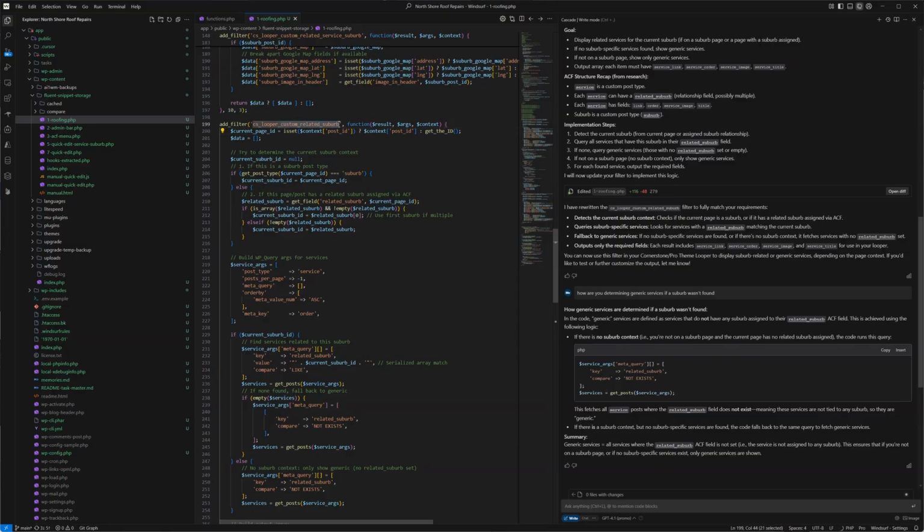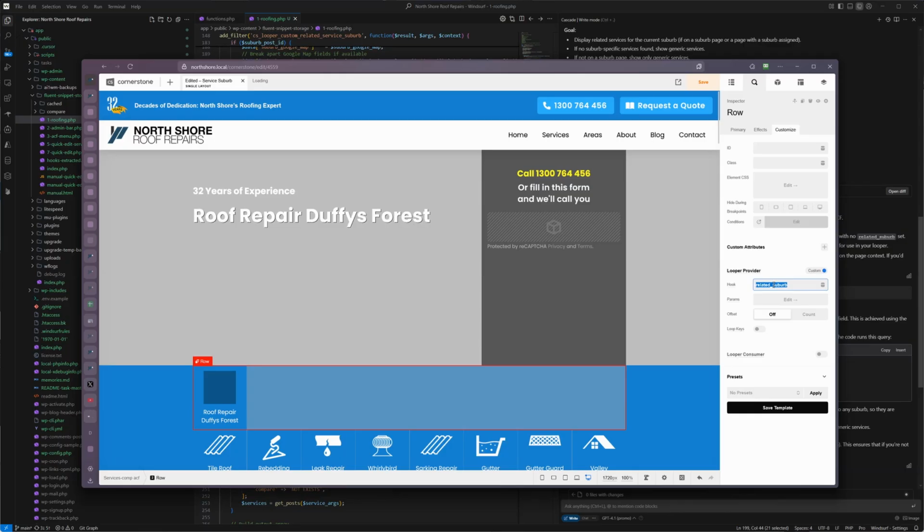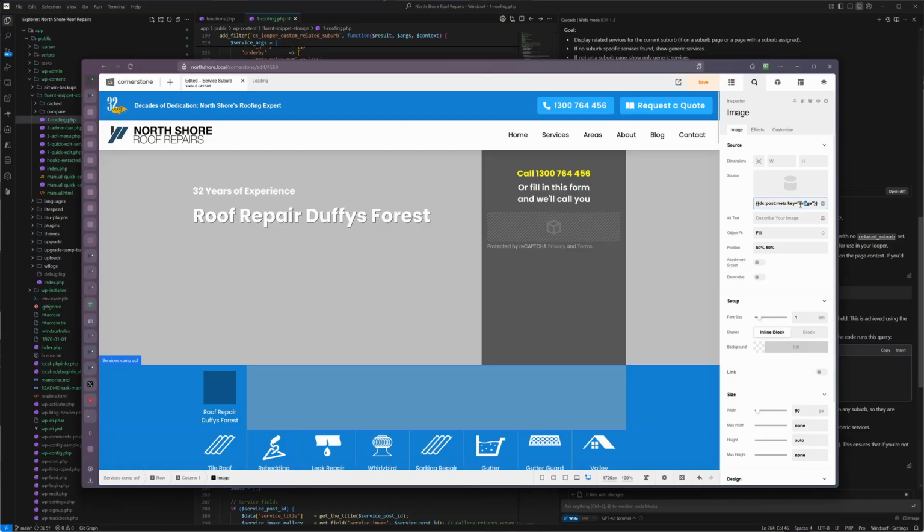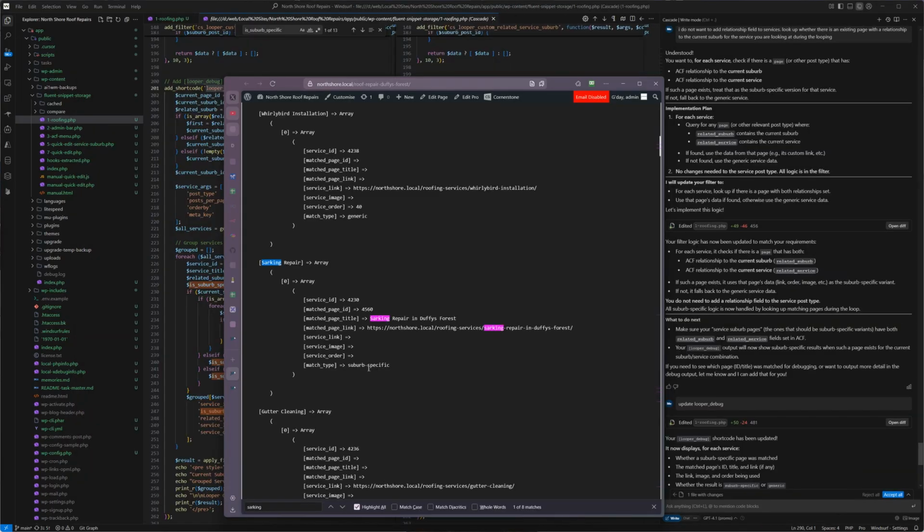So I'll take the name of this custom looper and add that in as a custom looper provider. Output array has these items: link, order, image, title. So we matched the fields up. So service underscore image. I had to update the logic because it was expecting service post types to be associated with suburbs, but the suburbs are a relationship on each page.